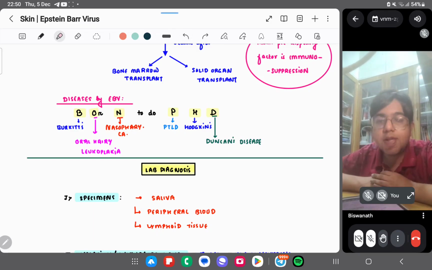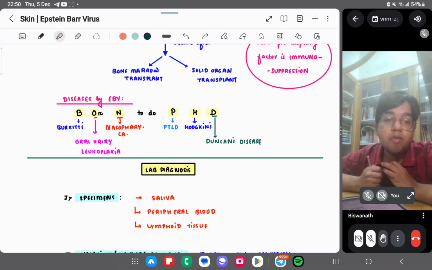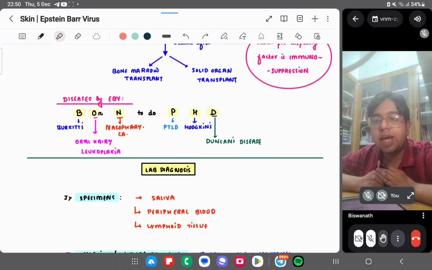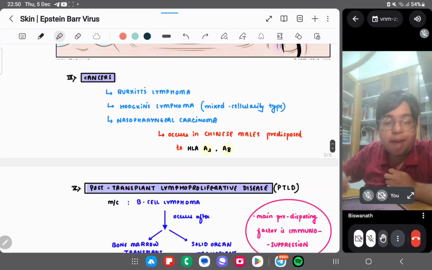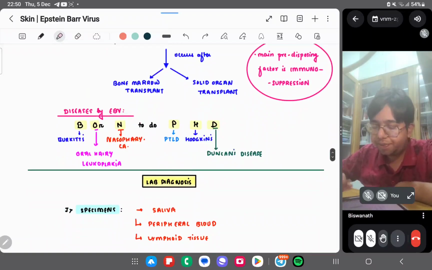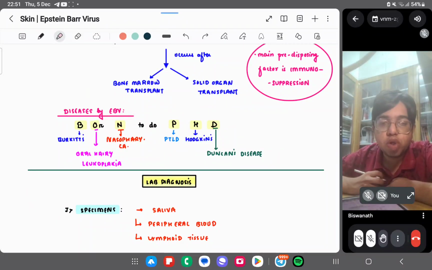So I'm repeating once again. The first one was infectious mononucleosis, most common. The second was Duncan syndrome, an X-linked lymphoproliferative disorder. The third was oral hairy leukoplakia. It may cause some cancers: nasopharyngeal carcinoma, Burkitt's lymphoma, and Hodgkin's lymphoma, the mixed cellularity type, which I will read in pathology. And the fifth disease is post-transplant lymphoproliferative disease, PTLD.